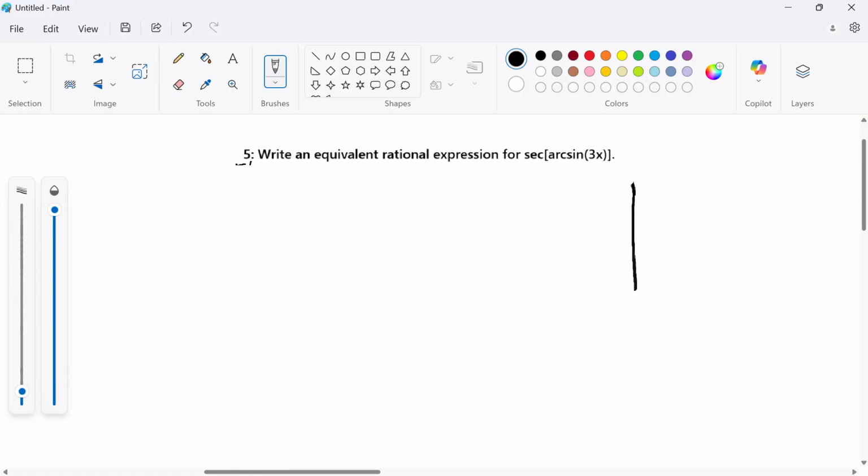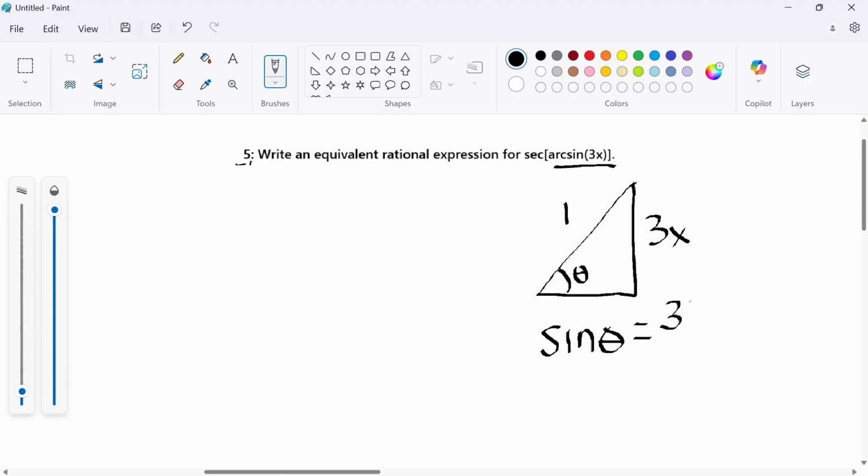Well, let me draw a right triangle. And let's say this is the angle, theta. So I need to find that angle. The sine of theta is opposite over hypotenuse. Well, how do I write 3x as opposite over hypotenuse? If the opposite is 3x and the hypotenuse is 1, the sine of theta would equal 3x over 1 equals 3x. So I'm good. I have the sine of some angle is 3x. If I take the arcsine, I get the angle. So that would be the angle.